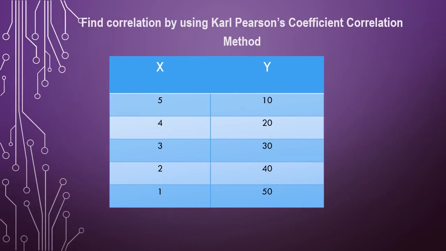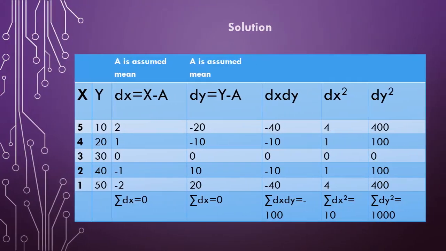Now the same problem using another formula. Here I have written the same question, and here the solution varies. Initially x and y are the same. Now, instead of taking the mean, we will be taking an assumed mean. For that purpose, dx is equal to x minus a, where a is the assumed mean. Among these values, I will take 3 as the assumed mean.